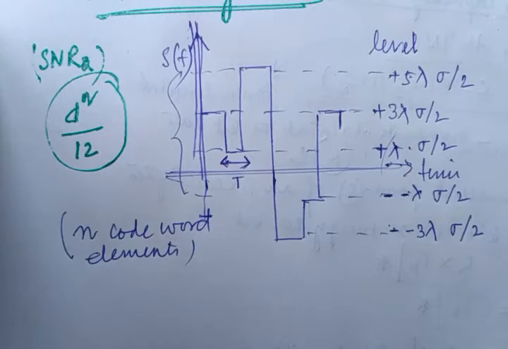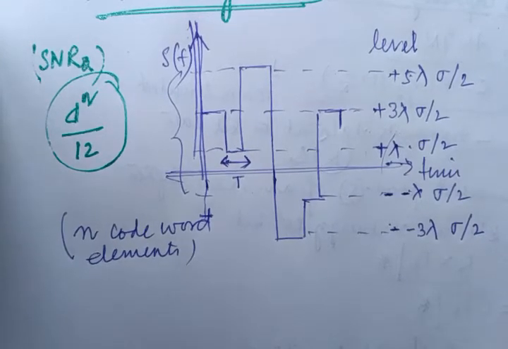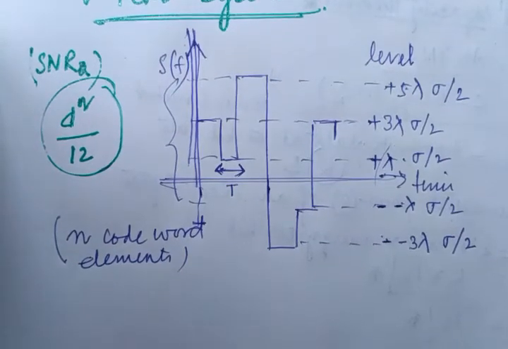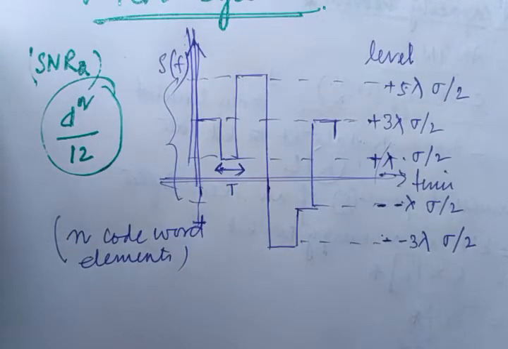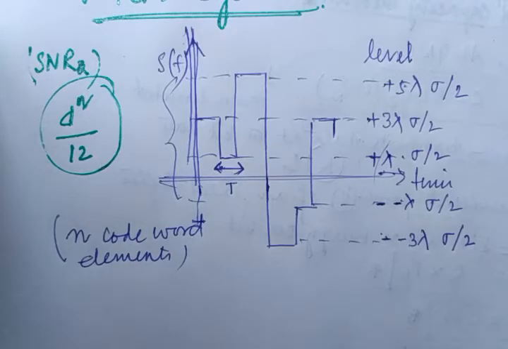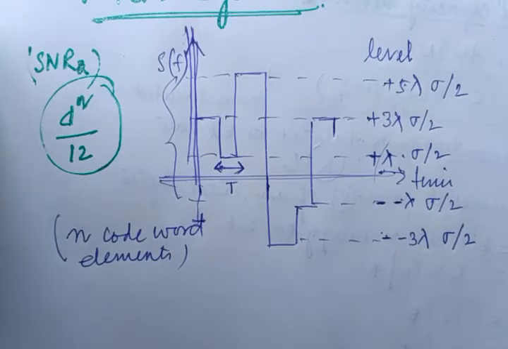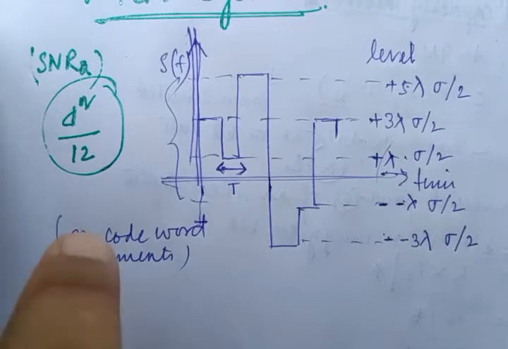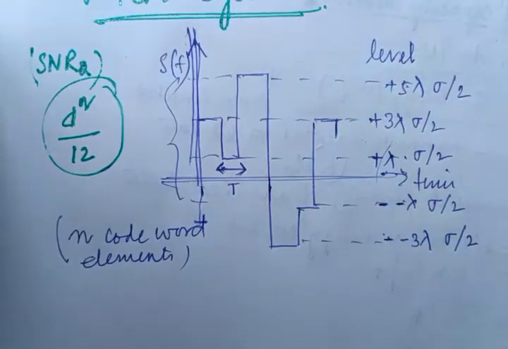I am just giving the clue because I have not so much time to explain digital communication once again. So please go to the concept of mid-tread and mid-rise quantization, and all the proofs and all the steps of the signal to quantization noise ratio derivation, which ultimately gives delta square by 12, right?